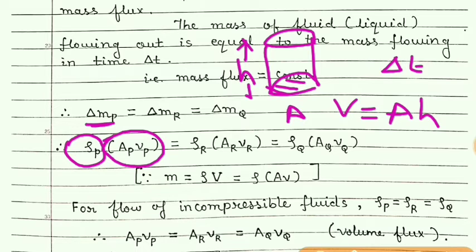In place of height, if we write h is equal to d, that is distance, then we can write the same as area into distance.